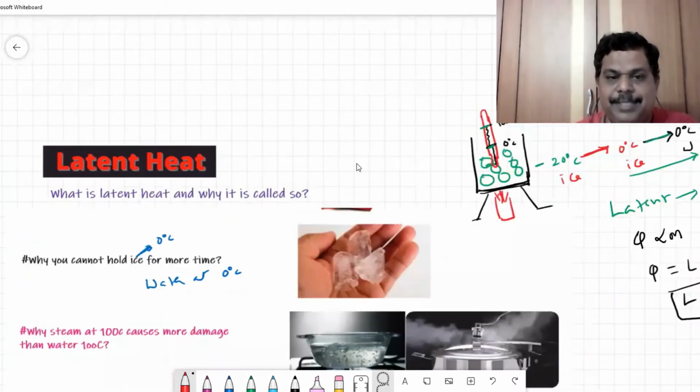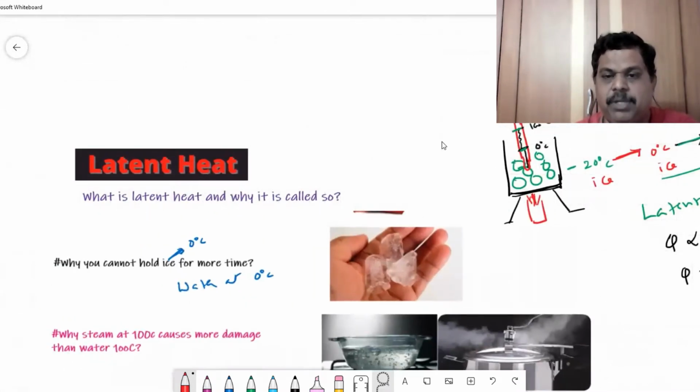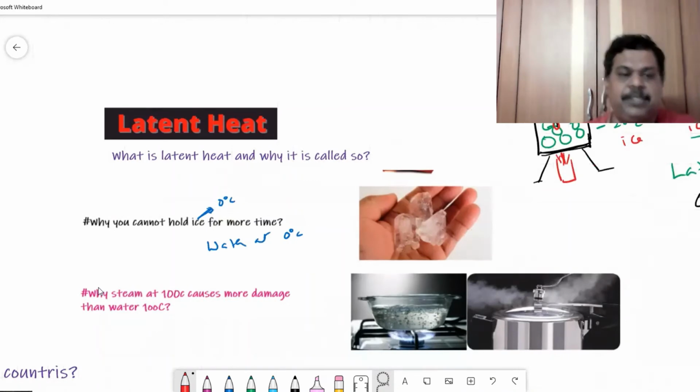Now, I answered this question, why is it called latent? Because this energy is not reflected in the thermometer. That's what we call hidden. Now let me answer this question. Why can you not hold ice at zero for more time, or why is ice at 0 degrees centigrade more uncomfortable than water at zero?